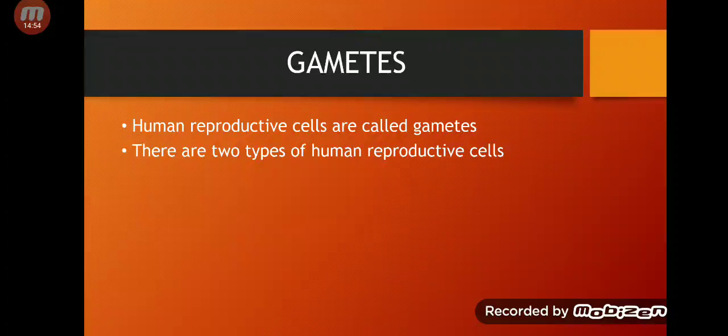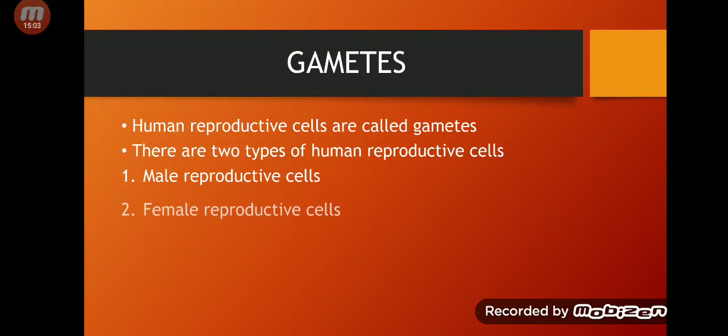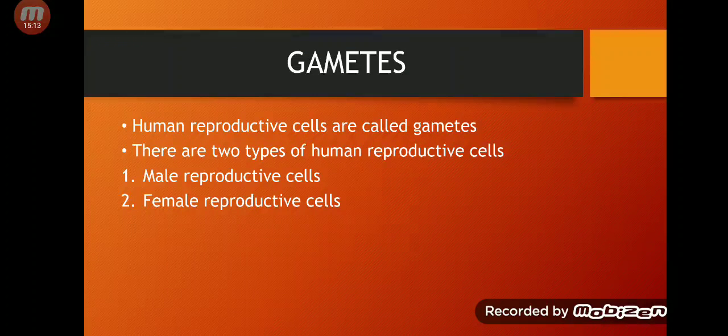And there are 2 types of human reproductive cells: number 1, male reproductive cells, and number 2, female reproductive cells. Reproductive comes from the word reproduce, cells which can come together and produce new babies. So human reproductive cells are gametes, and there are two types of gametes, male and female.